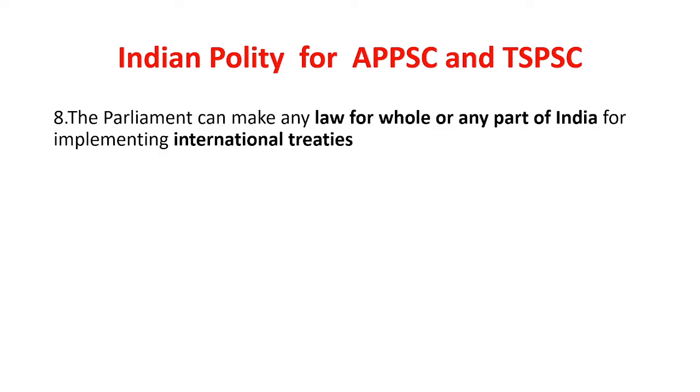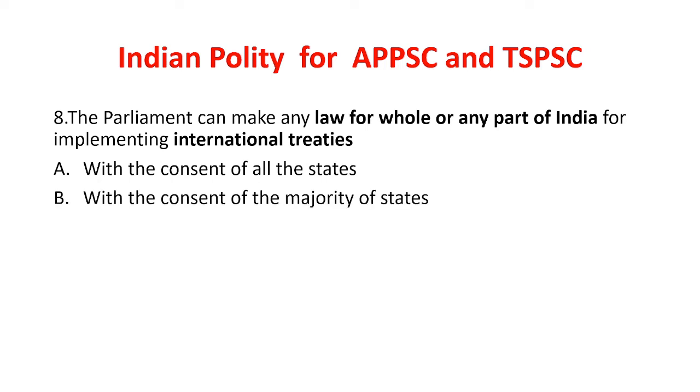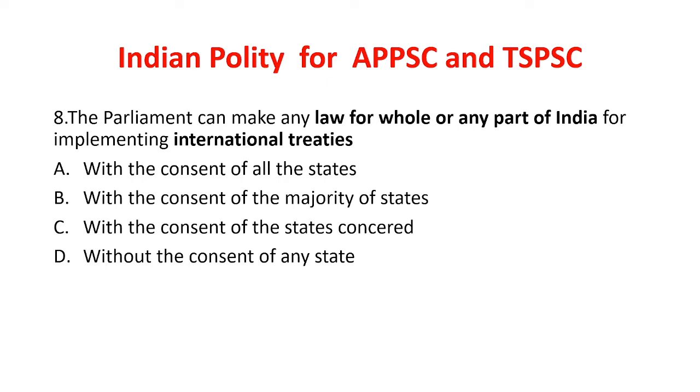The Parliament can make any law for whole or any part of India for implementing international treaties. The options are with the consent of all the states, with the consent of the majority of states, with the consent of states concerned, without the consent of any state. The answer is without the consent of any state. The Parliament can make law for whole or part of India for implementing international treaties.